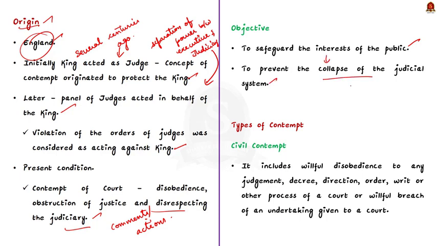See, contempt of court can be of two kinds. One is civil contempt and the other is criminal contempt. First, let's take civil contempt. Civil contempt means willful disobedience to any judgment, decree, direction, order, writ or other process of a court, or willful breach of an undertaking given to a court. This is about civil contempt.